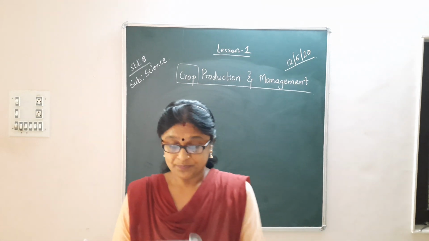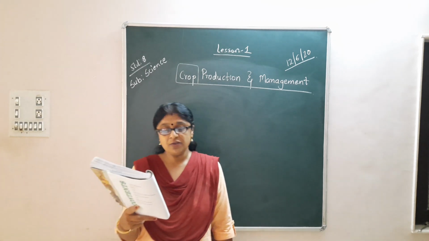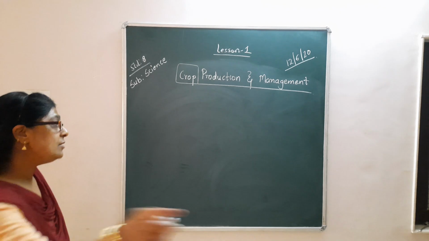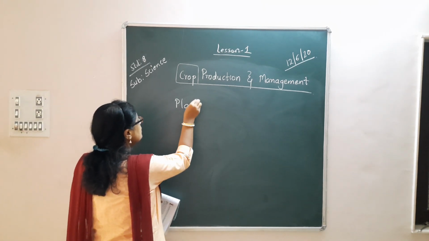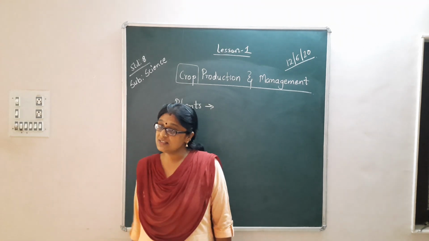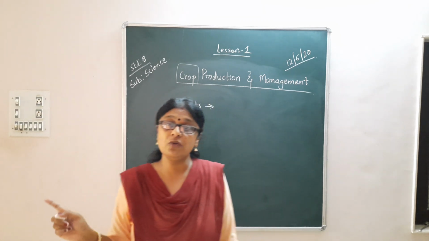Fine. Plants can make their food themselves. Can you recall how green plants synthesize their own food? Let me give you a recap. Plants prepare their food by which process? Anybody can tell me by which process it prepares its own food?